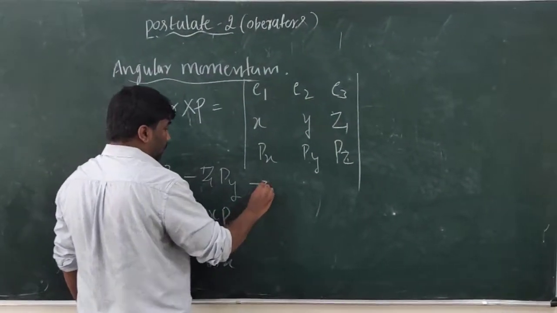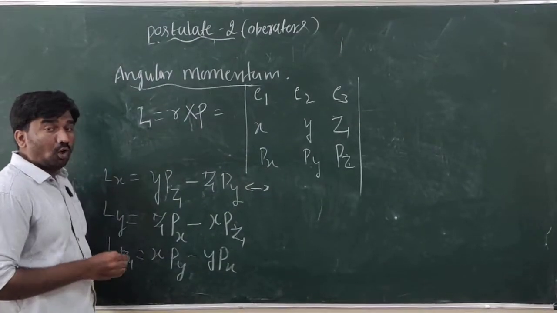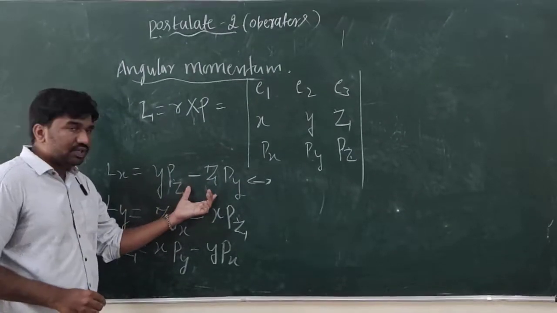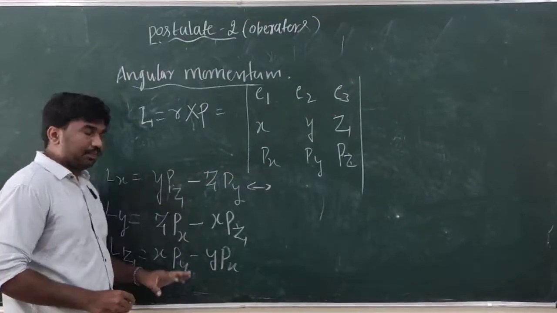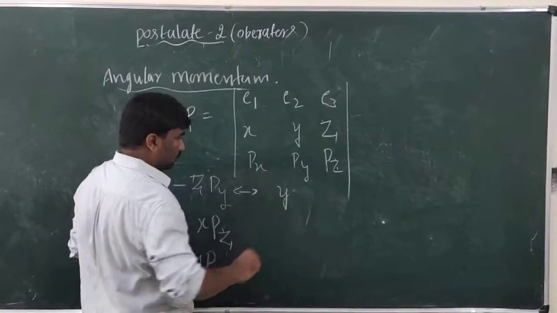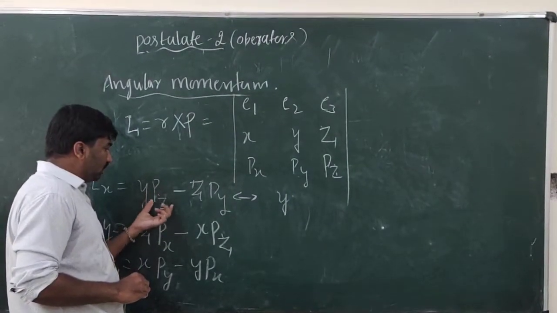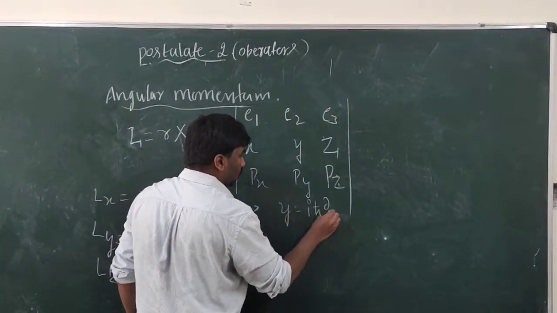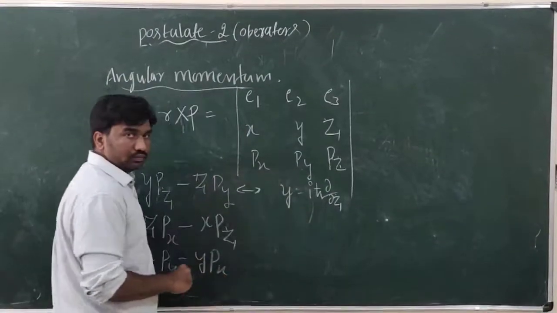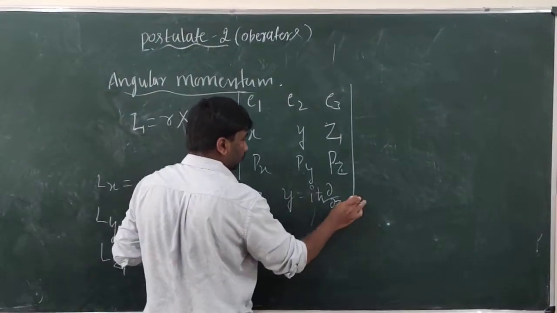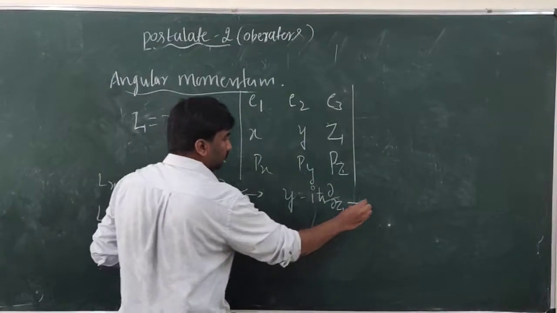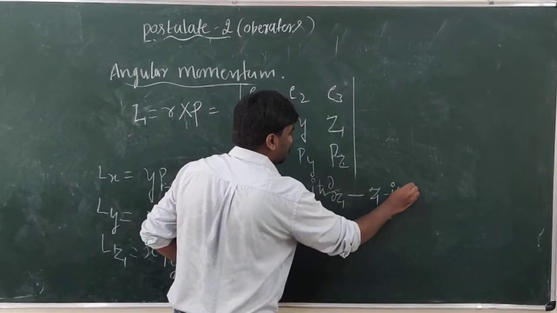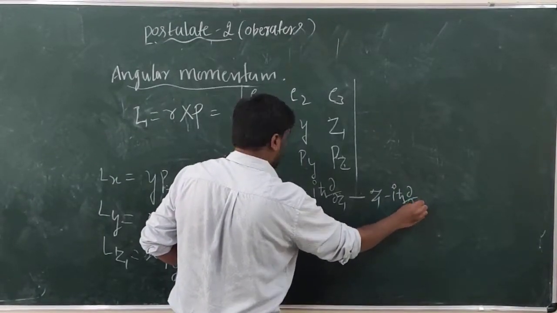Next, in quantum mechanics, these angular momentum equations will be replaced with operators. The pz is the momentum operator, so pz is minus iħ ∂/∂z, and py is minus iħ ∂/∂y.